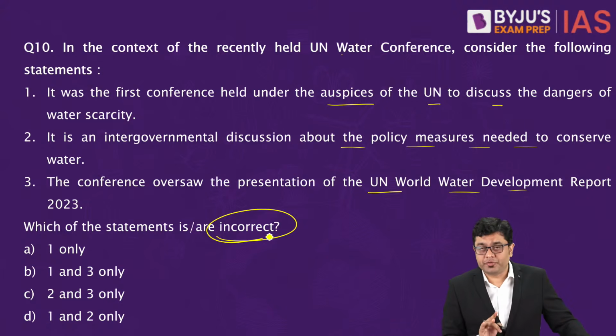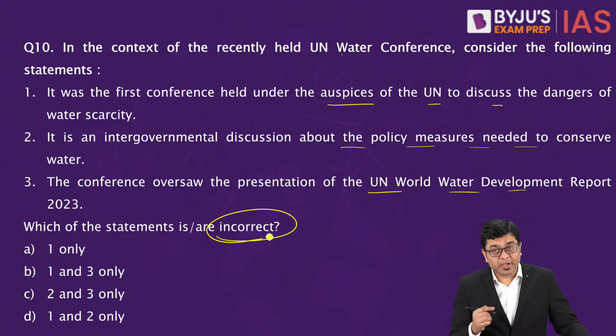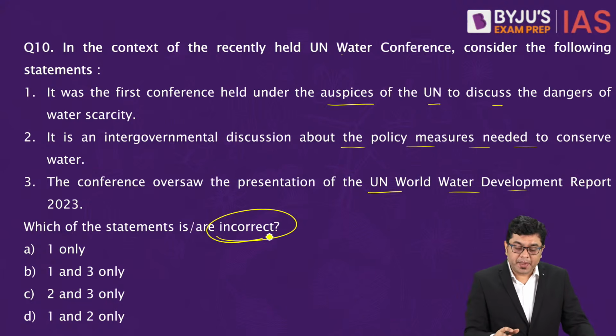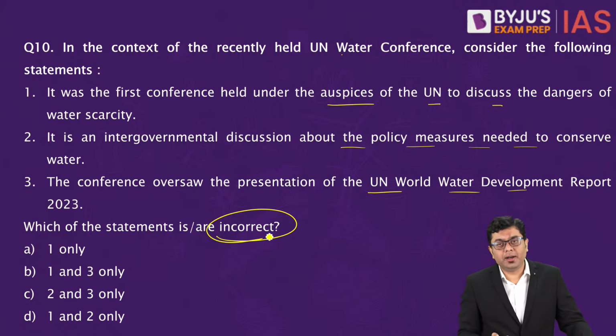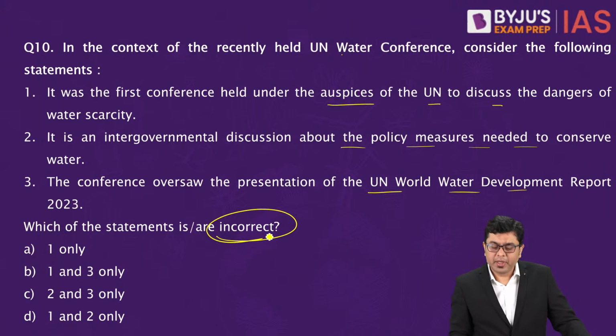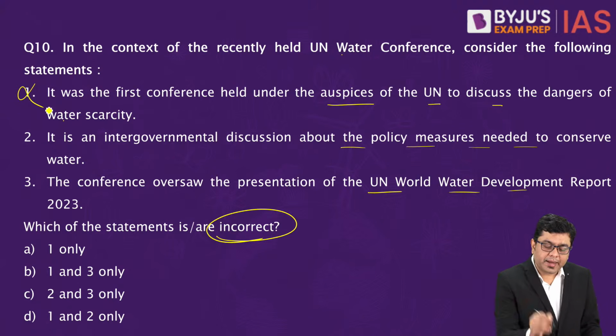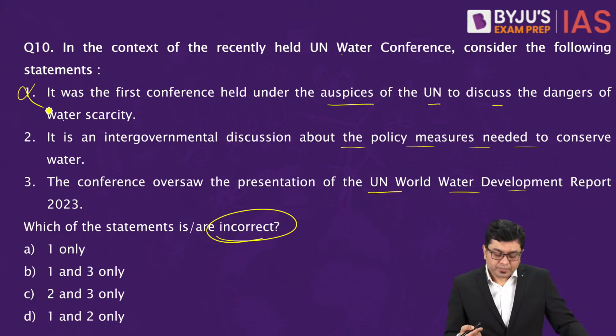Always be very watchful whether you have to find out the correct statement or the incorrect statement. The first statement, the first conference held under the auspices of United Nations, is going to be incorrect. Why? Because around 46 years ago, this is the second conference.